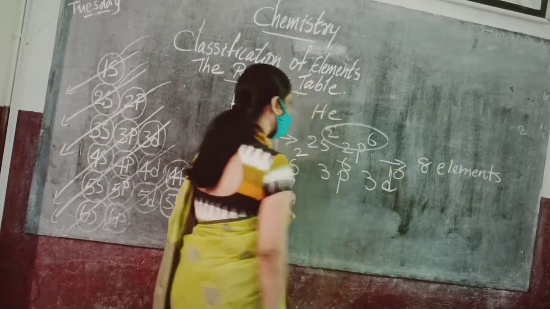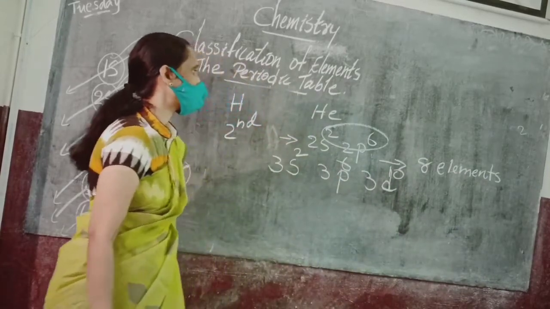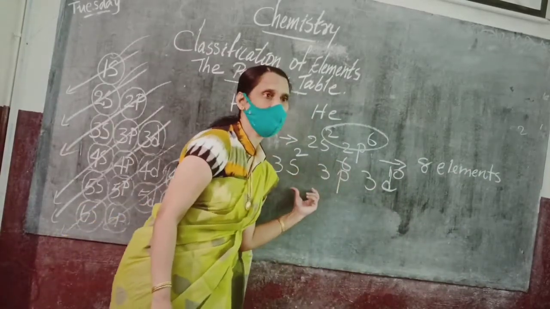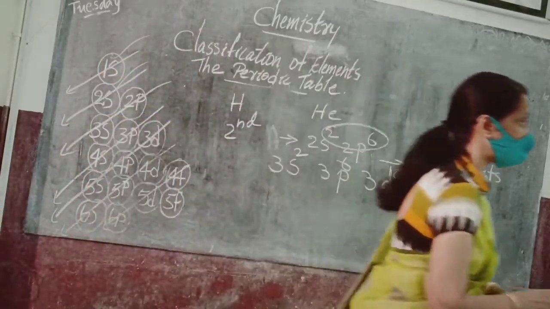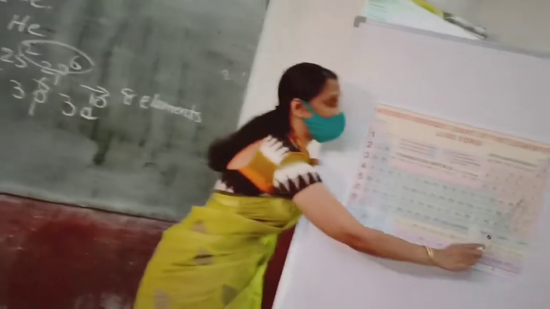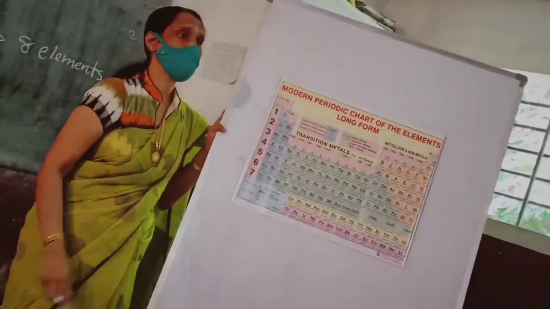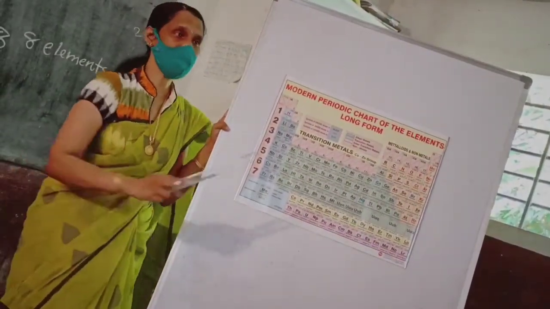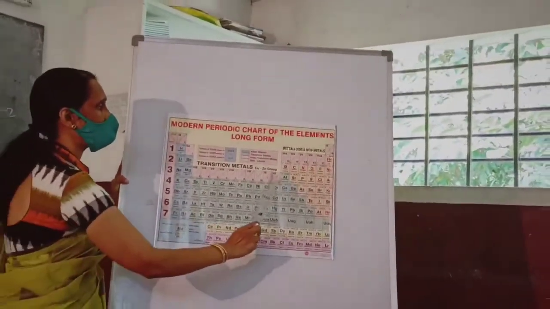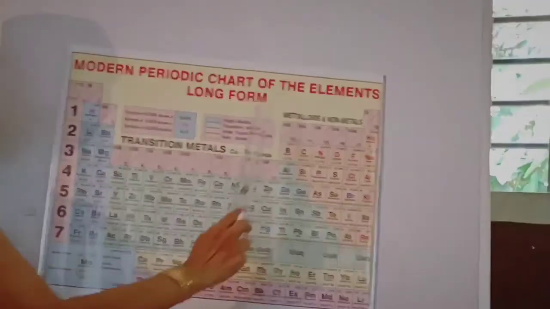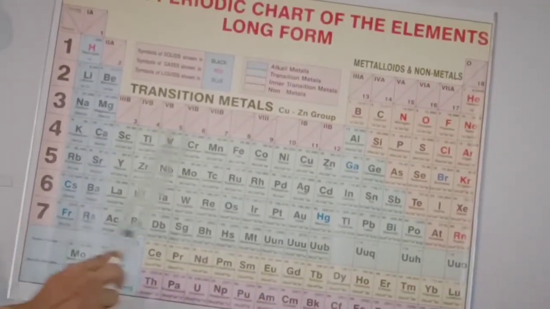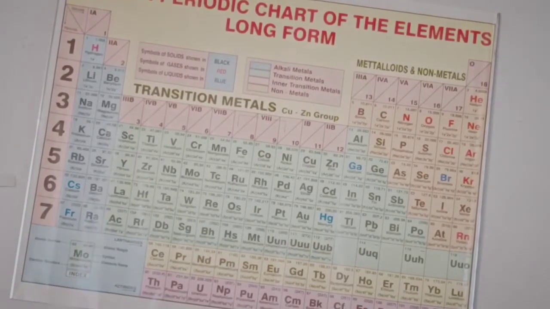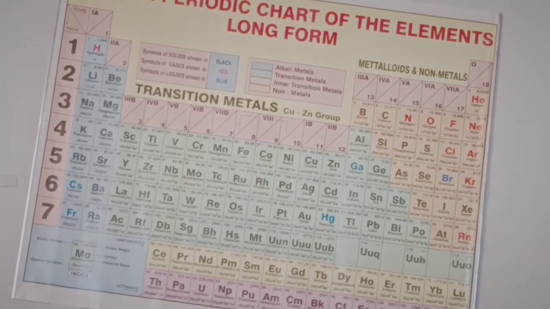And d, how many electrons are there? How many are coming? 8. Then why in third period? Okay, just focus here. In third period, why is it not 18 elements? Instead it is having 6. Sodium, magnesium, aluminum, silicon, phosphorus, sulfur, chlorine, argon. How many elements are there? Only 8 elements. What is the secret?